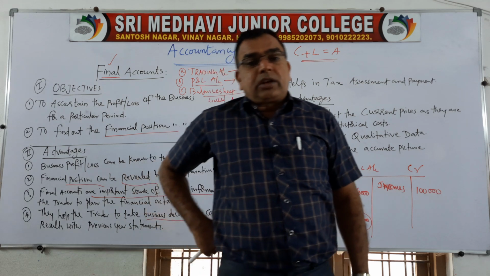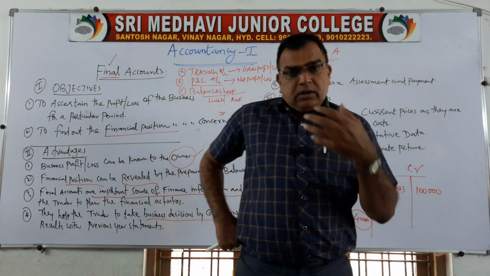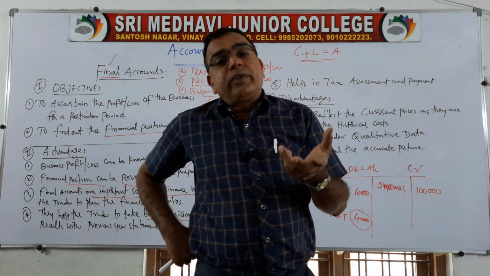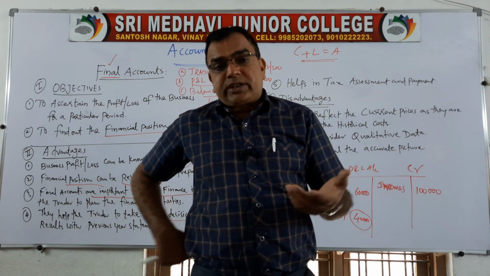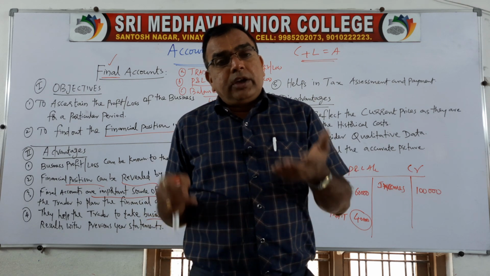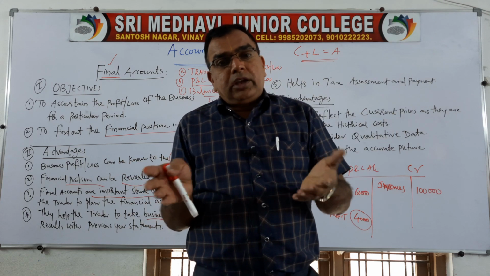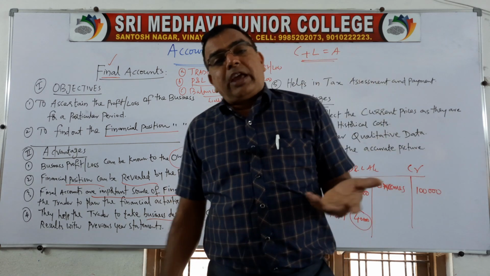Similarly, for any business organization, we have to identify what is good and what is bad. So how can we do that? We can compare. By preparing final accounts, say you are in the year 2021, if we have the data of 2020, we can compare whether your profits have increased or decreased in 2021. If increased, very happy.